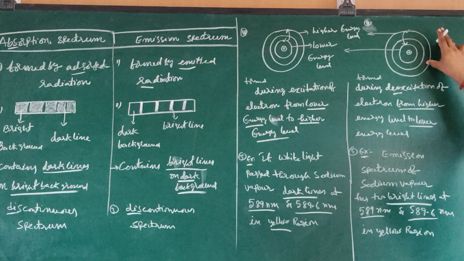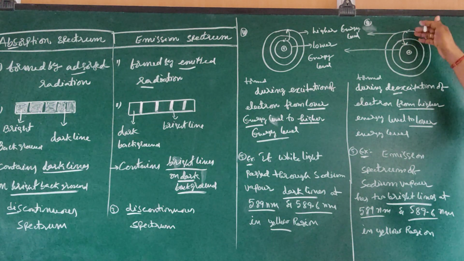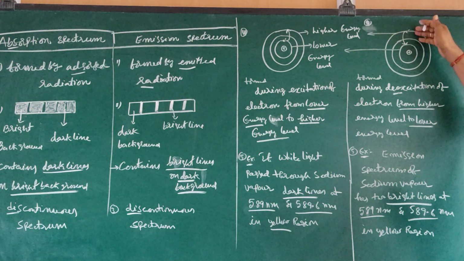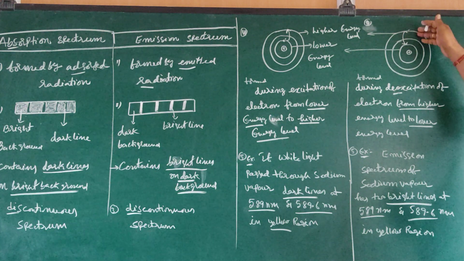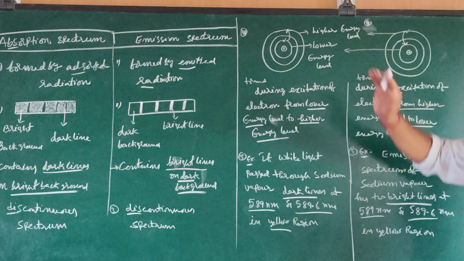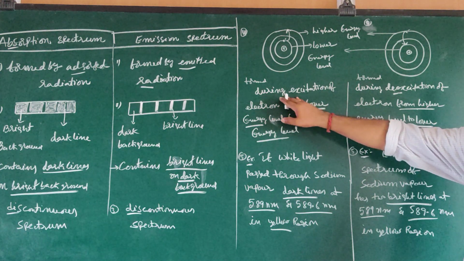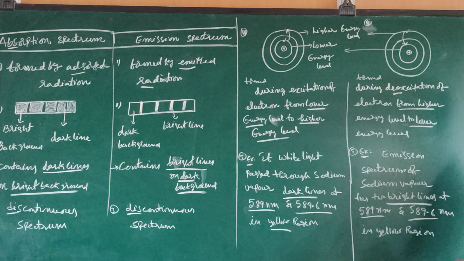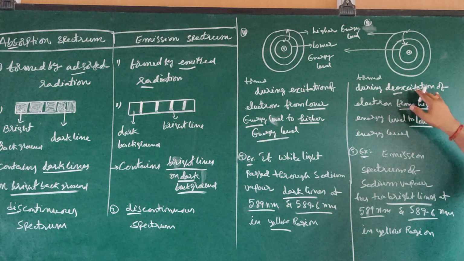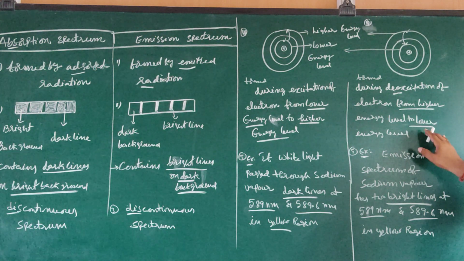Here in this case, electron is coming back to the ground state at lower energy level from the excited state. At that time it releases energy and emits energy. From that emitted energy, emission spectrum is formed. So absorption spectrum is formed during the excitation of electron from lower energy level to higher energy level. Emission spectrum is formed during de-excitation of electron from higher energy level to lower energy level. Please observe the difference.